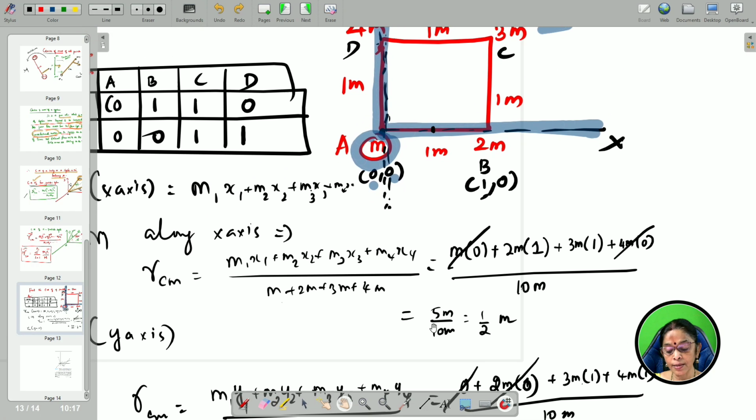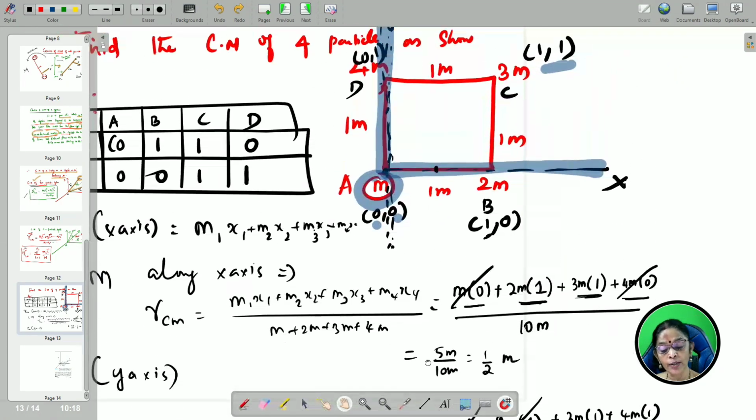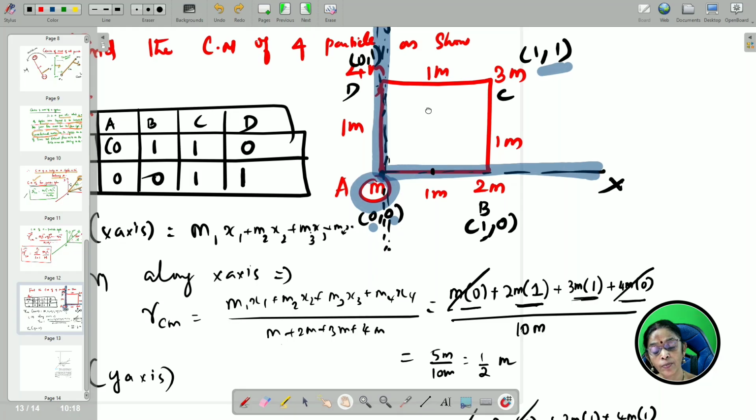So, along x axis, m1 into 0 plus m2, 2m into 0, and 3m into 1, 4m into 0. So, you get 1 by 2 meter along x axis, but along y axis what do you get? Along y axis we get 0.7 meter. So, 1 by 2 meter along x axis and 0.7 meter along the y axis over here. It will be somewhere here.